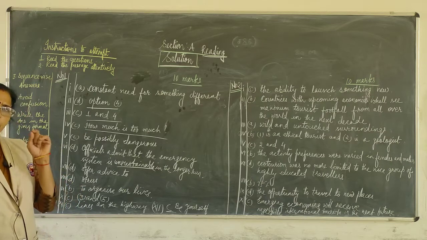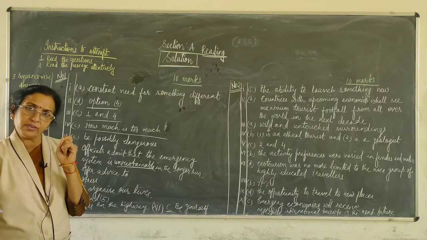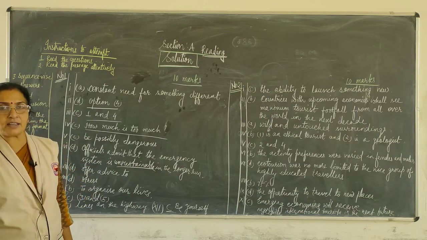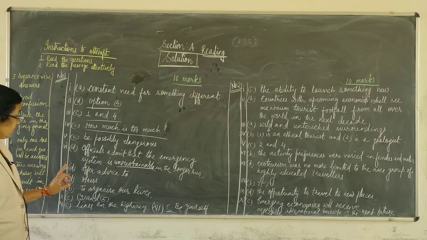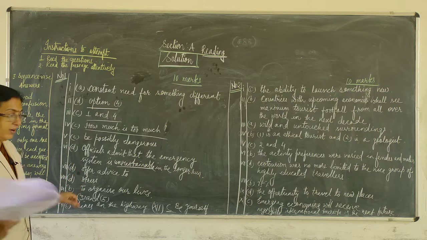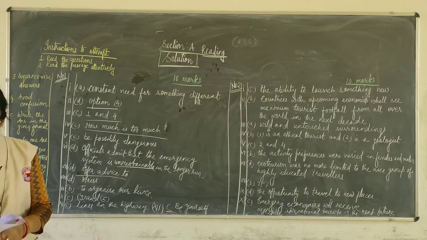Students, if we use a bit of sense, a bit of understanding, very easily we can write the answer. Here very clearly the answer is that the author attempts to offer advice to the readers